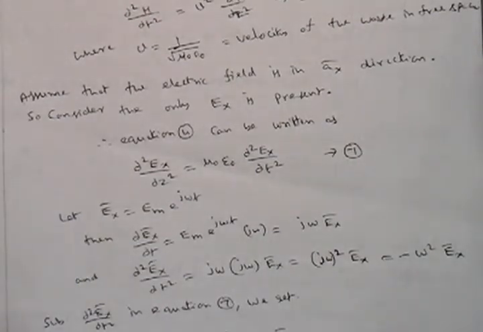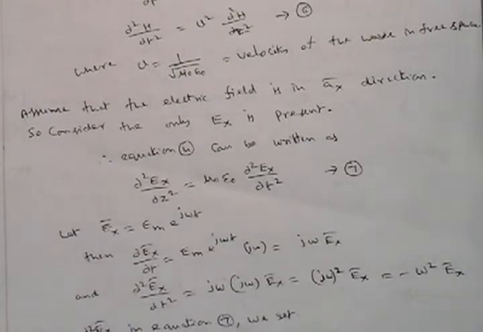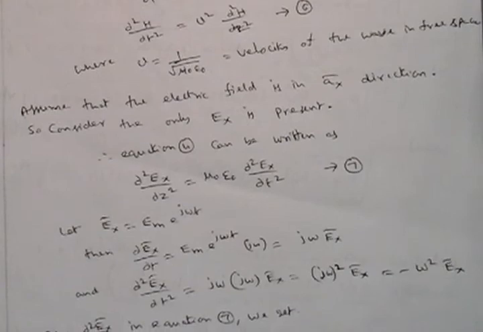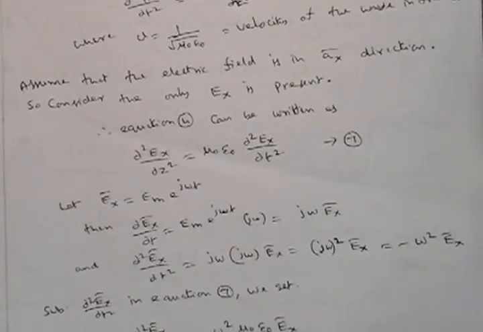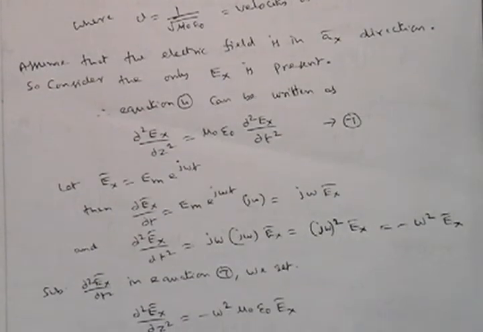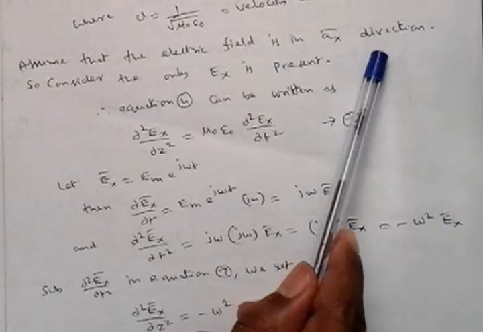These equations are related to the wave traveling along the z direction and moving with respect to time. Therefore these equations have differentiation terms, but the final equation should not contain differentiation terms. It should be only E bar as well as H bar. Now let's see how to get the complete electric field and magnetic field equation when the wave is traveling in free space. Assume that the electric field is in the X bar direction.